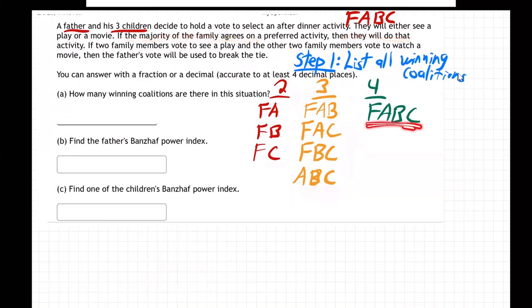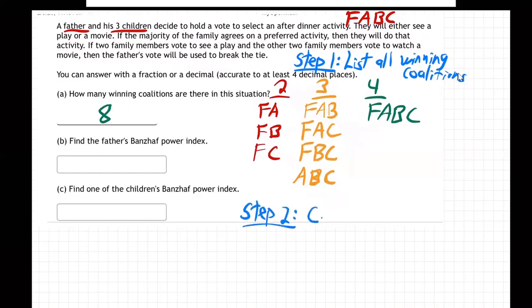And then all four, of course, is always a winner. So how many winnings? First question, how many winning coalitions are there? 1, 2, 3, 4, 5, 6, 7, 8. 8 winning coalitions. There we go. Step two.